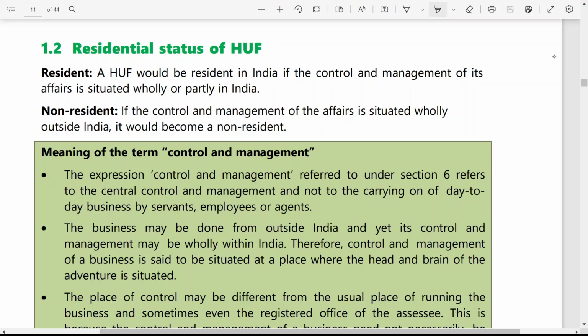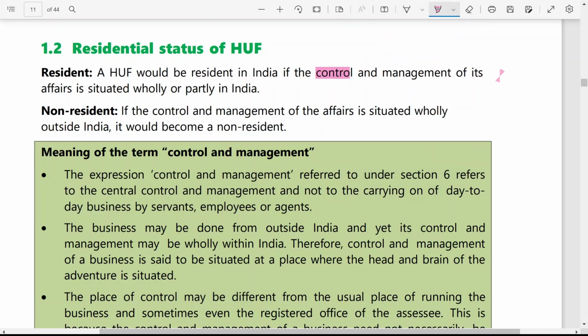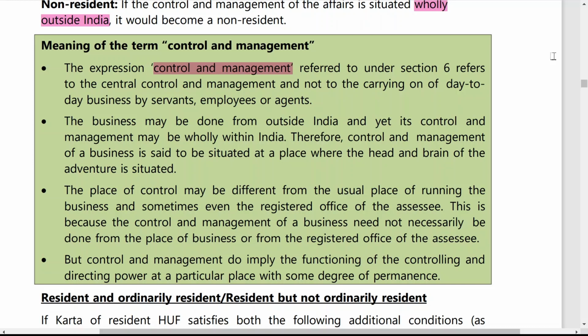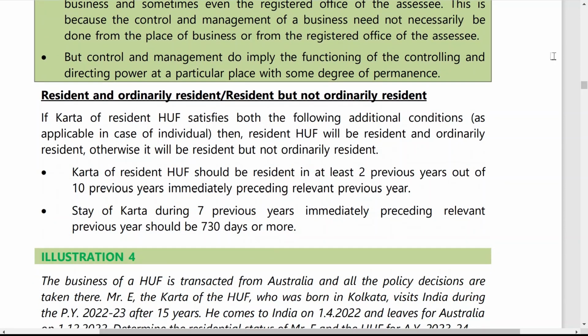So here, two things are important. First, control and management will decide whether the person is resident or not. If it is wholly or partly in India, then resident. If only outside India, then non-resident. In short, what is control and management? It means the main control of the business, the main head of the business, the main brain of the business is situated partly or wholly in India. Then you can say that the HUF is resident in India. Otherwise it is considered as non-resident.